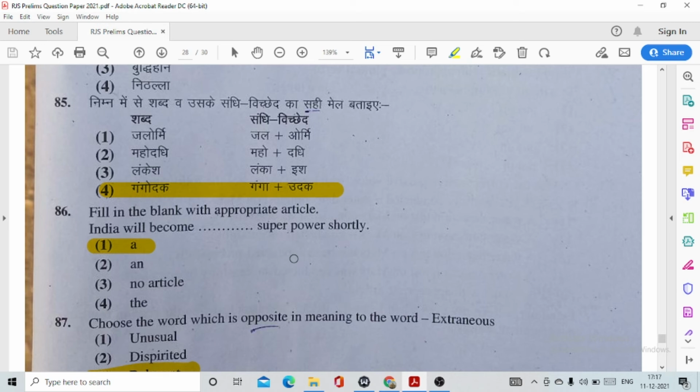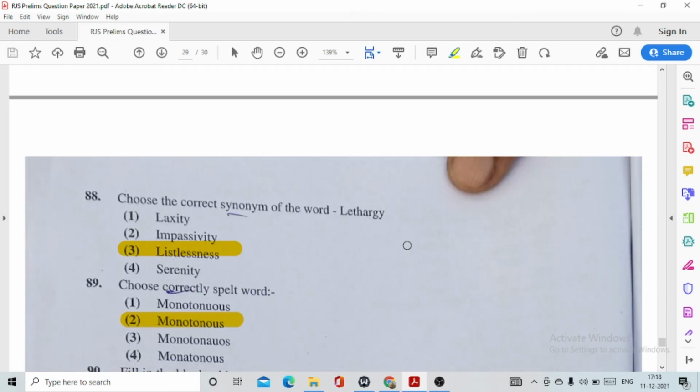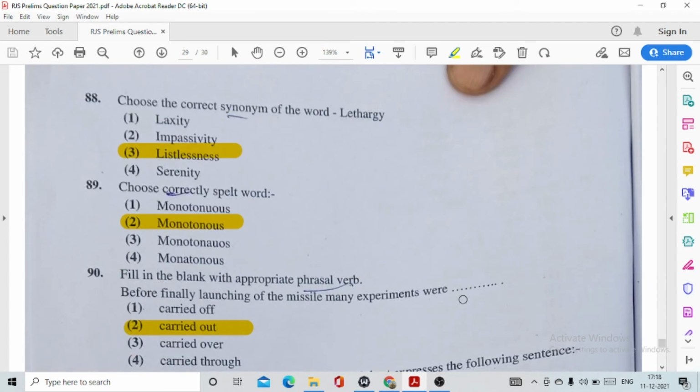So now there will be questions from English language. Fill in the blanks with appropriate answer. India will become a superpower shortly. Option number 1. 87. Choose the word which is opposite in meaning to the word extraneous. It is option number 3, relevant. Question number 88. Choose the correct synonym of the word lethargy. It means option number 3, listlessness. 89. Choose correctly spelled word. This is option number 2, monotonous.